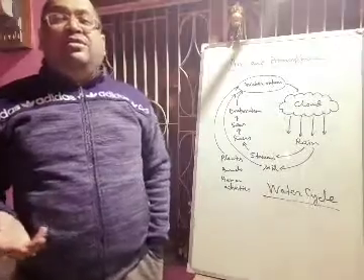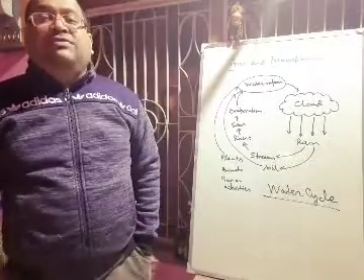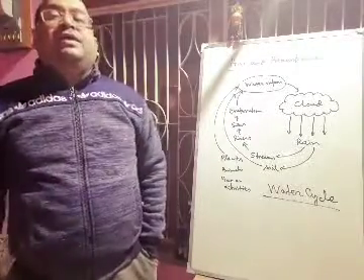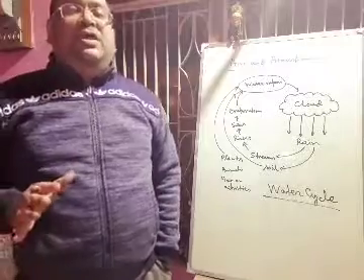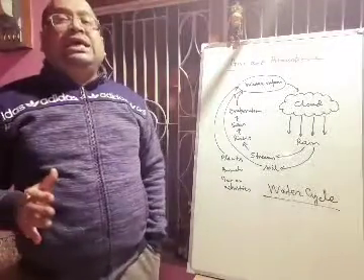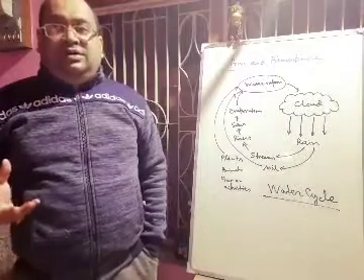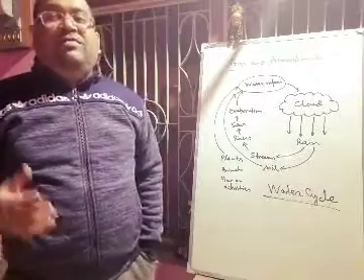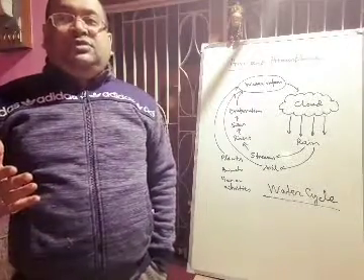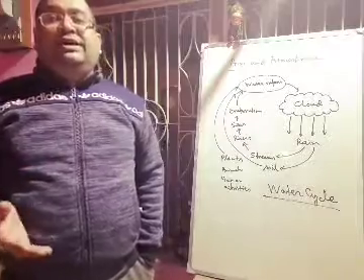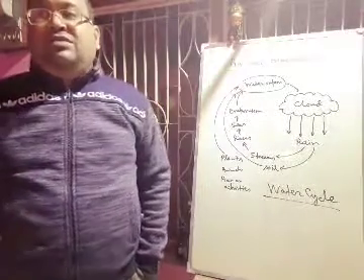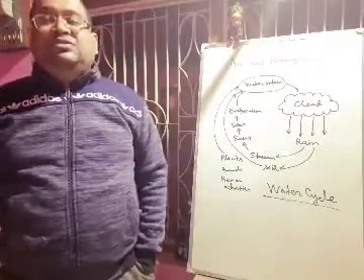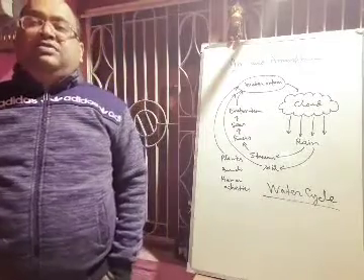Snow is water vapor that is frozen into ice and falls on the ground as light white flakes, covering the surface of the ground. That is called snow. Now what is hail? Hail is small balls of ice which fall on the ground with rain. These are called hail. Now what is sleet? Rain and snow mixed together which fall on the ground is called sleet.